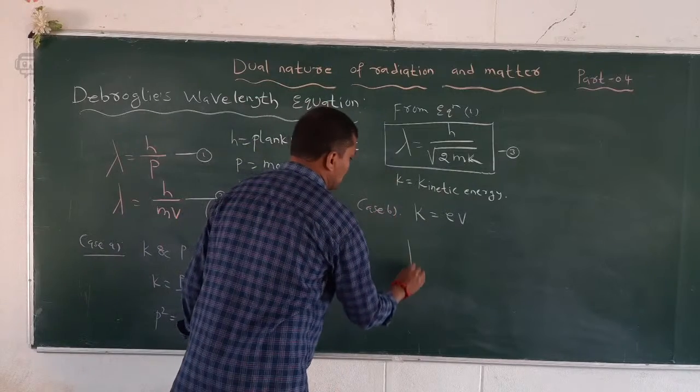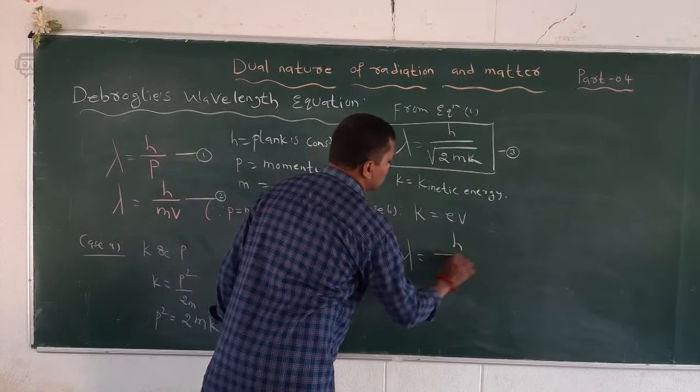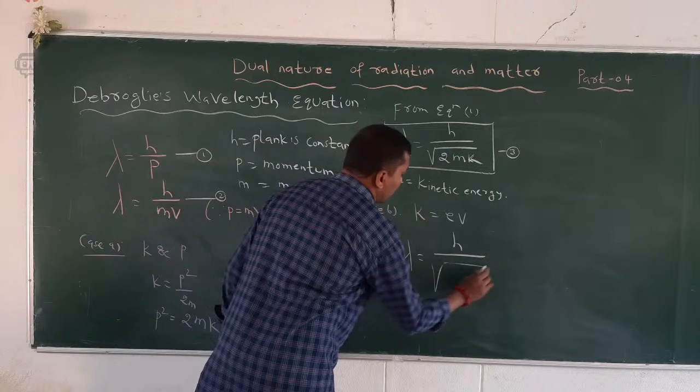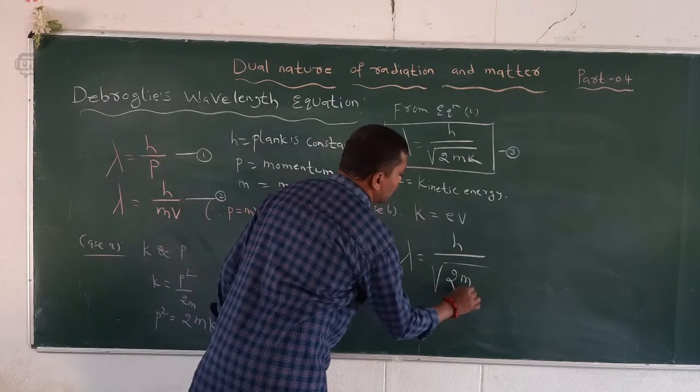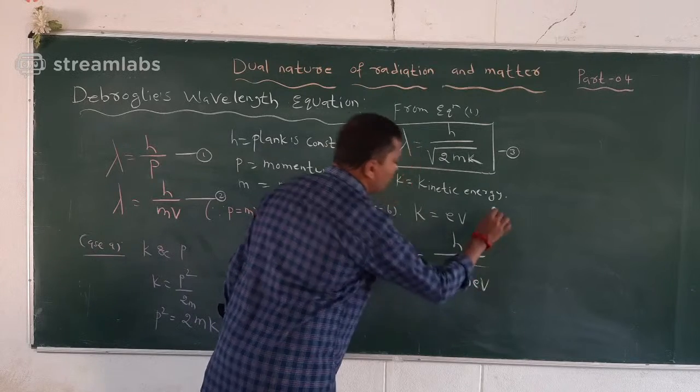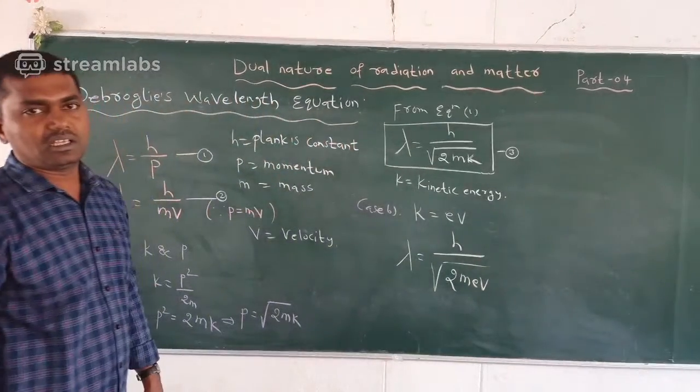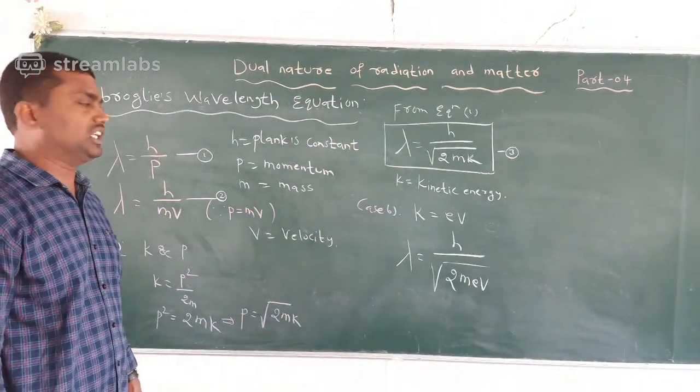So in the above equation, lambda is equal to h by under root of 2m, and instead of k we can write eV, electric charge and potential difference.